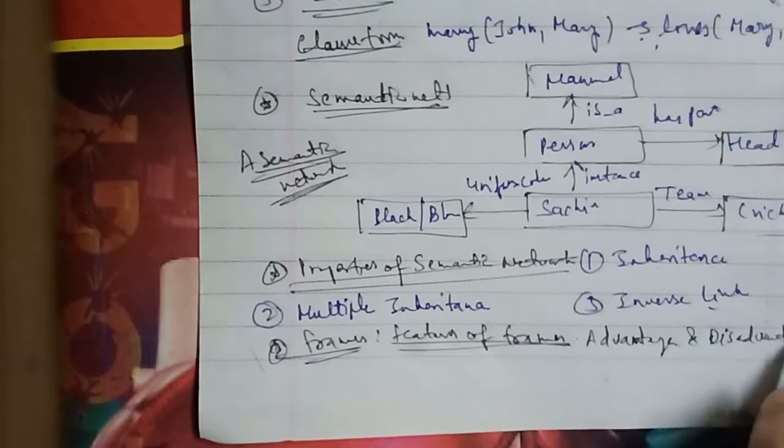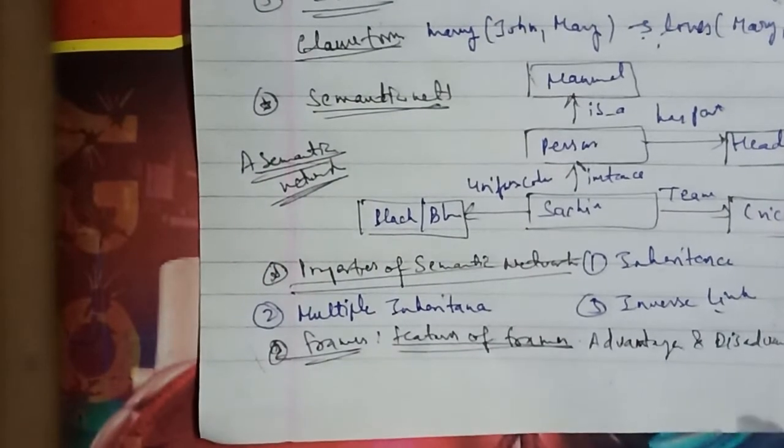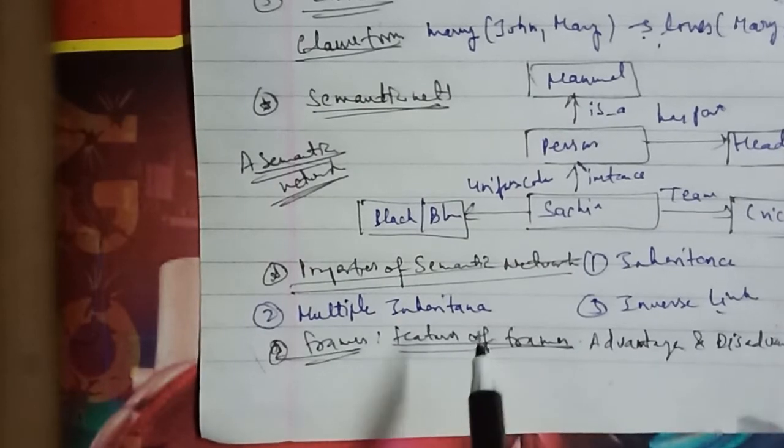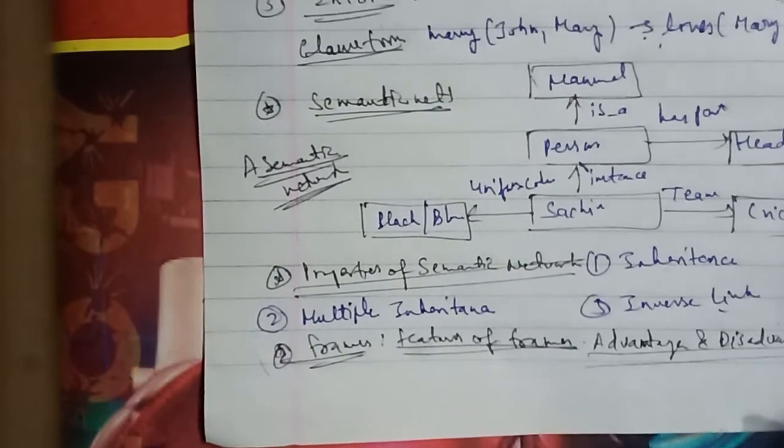So in the advantages and disadvantages of frames, we'll discuss them one by one.